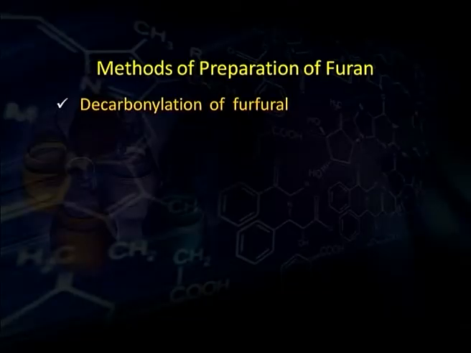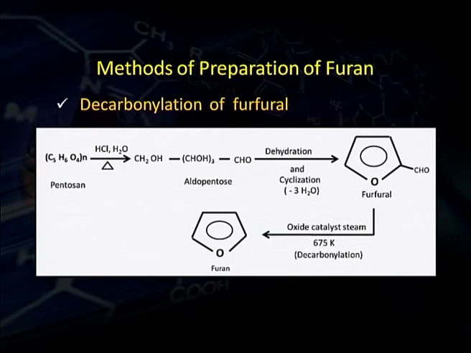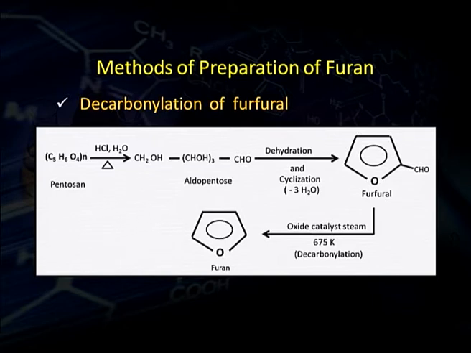The next method is by decarbonylation of furfural. Furfural itself can be obtained from pentosanes. Pentosanes are polysaccharides. When they are hydrolyzed by hot hydrochloric acid, they get decomposed to monosaccharides, aldopentoses. These aldopentoses, on dehydration and cyclization, form furfural.